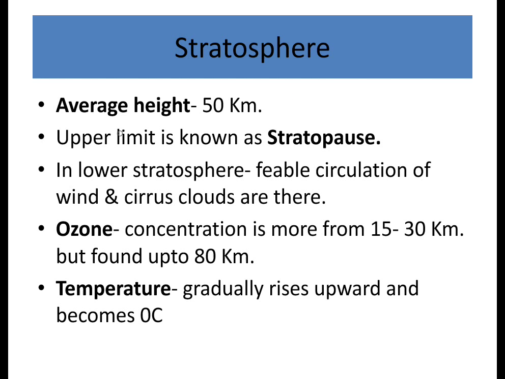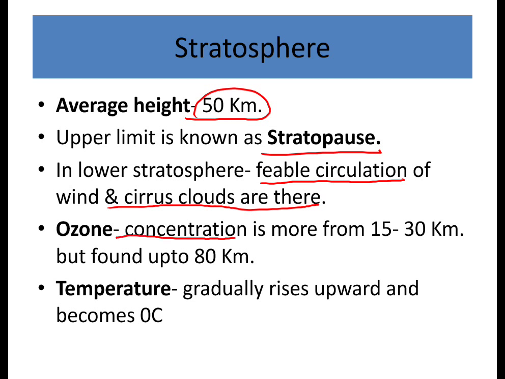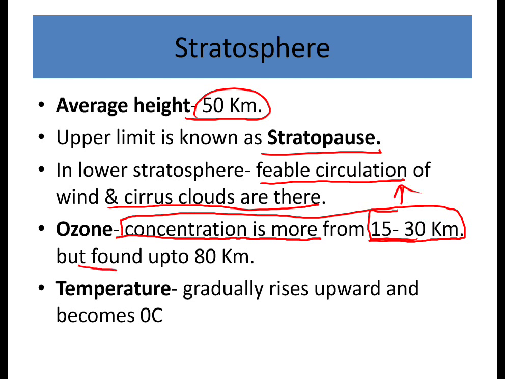Then the stratosphere. The average height is about 50 km and the upper limit is known as the stratopause. In the lower stratosphere, feeble circulation of wind and cirrus clouds are seen, but a very important thing is happening in this stratospheric layer, which is ozone. Here the concentration of ozone is more, at about 15 to 30 kilometers. From these distances we can see a major concentration of ozone, but it is also found up to 80 kilometers. So what does ozone do in the Earth's atmosphere? How is it useful to human beings?